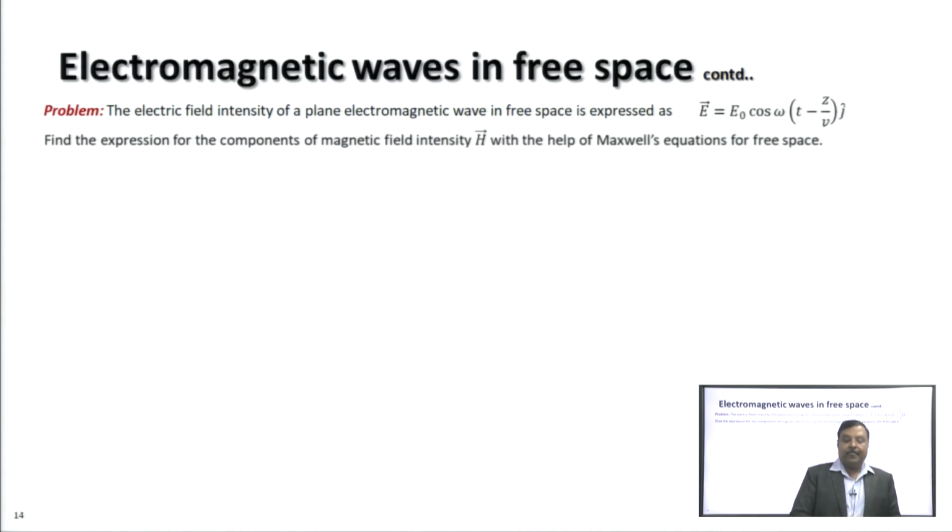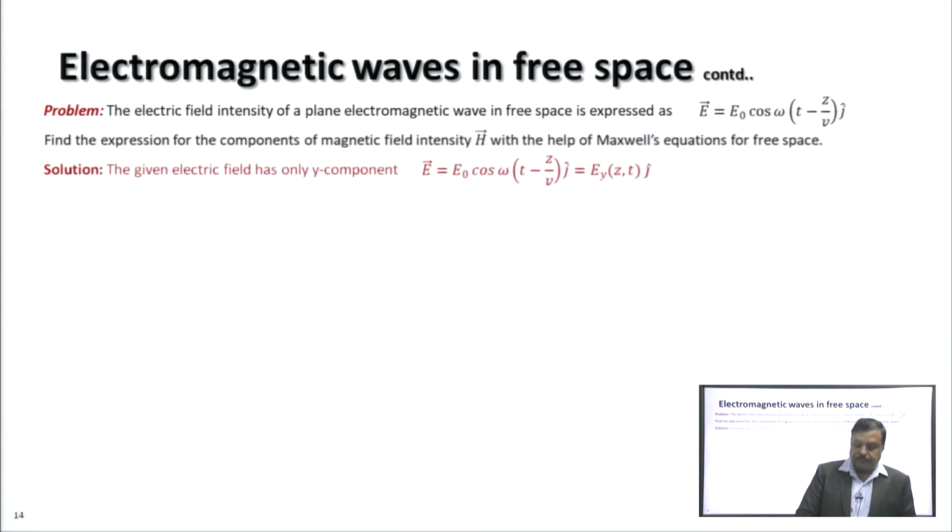Now let us consider an analytical problem. Suppose the electric field intensity of a plane electromagnetic wave propagating in free space is given by E equal to E 0 cos(omega t minus z by v) j cap vector, where unit vector j cap is along the y axis. Then find the expression for components of magnetic field intensity H with the help of Maxwell's equations for free space.